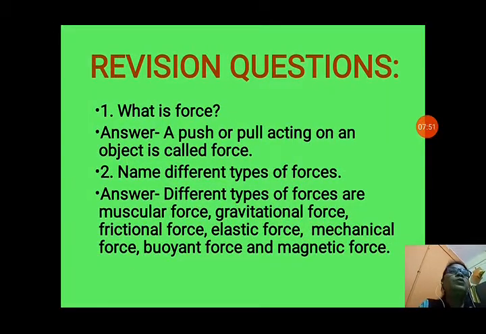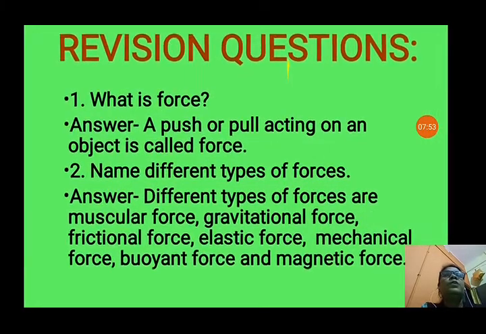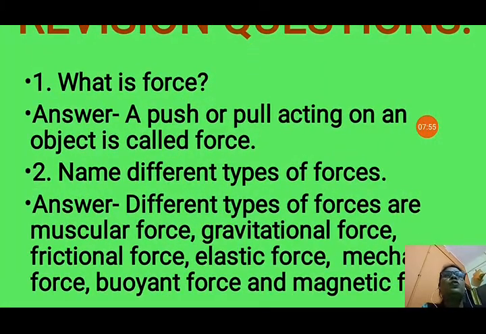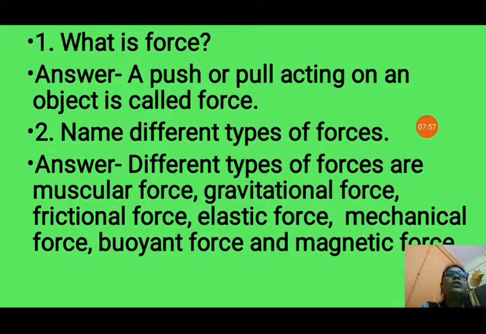Now there are some revision questions for you from chapter 11. So first is, what is force? Answer: a push or pull acting on an object is called force. Second is, name different types of forces. So different types of forces are muscular force, gravitational force, frictional force, elastic force, mechanical force, buoyant force and magnetic force.